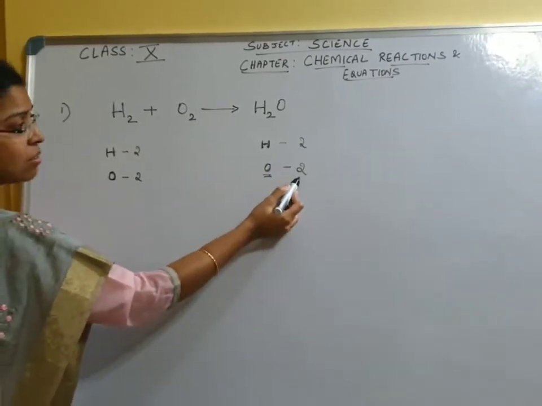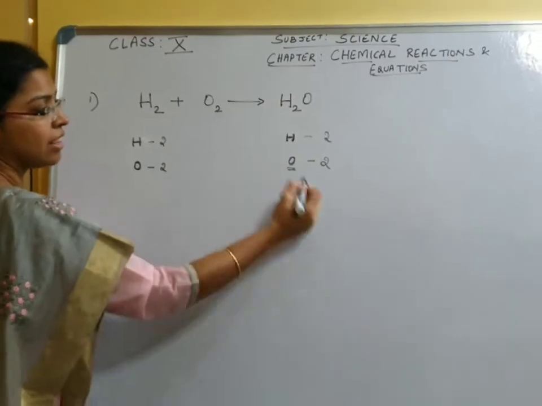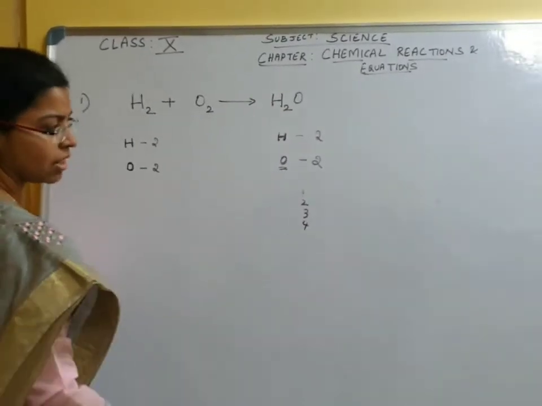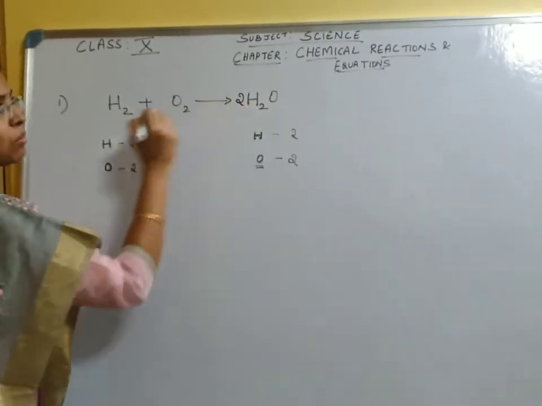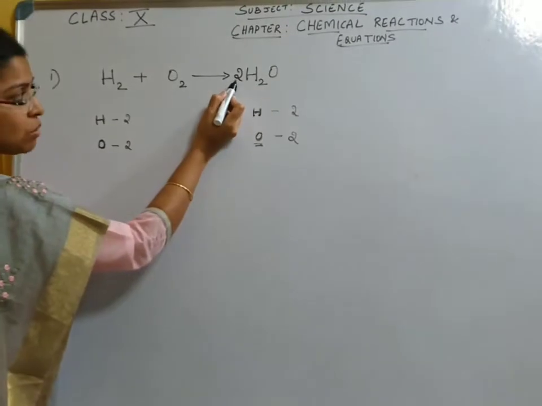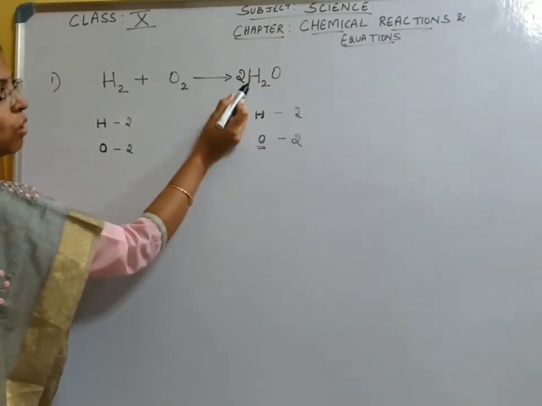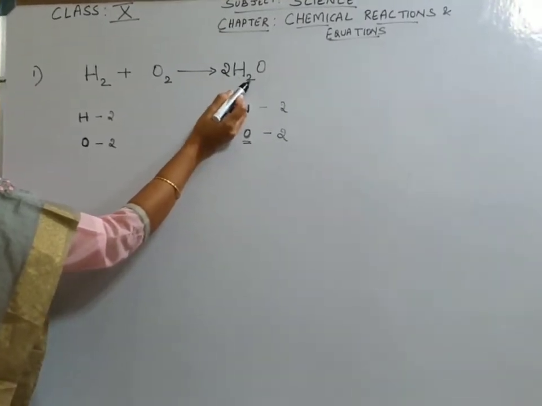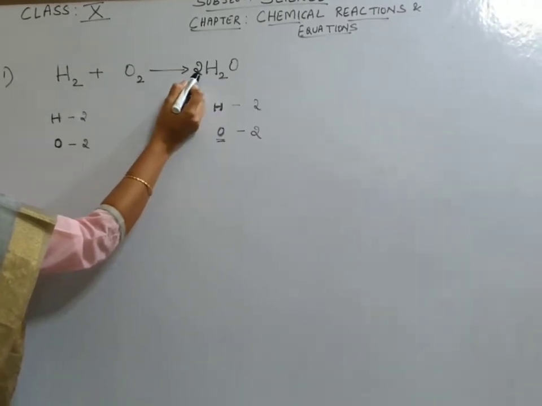How do we add this additional 1 atom here? We should add a coefficient of 1, 2, 3, 4. There is already 1 here, so we need to start with 2. Once we add a coefficient here, oxygen is 2. What about hydrogen? We multiply this coefficient with the number of atoms. For example, here H is 2, so 2 into 2 is 4.